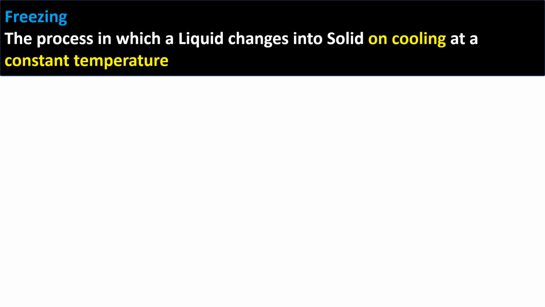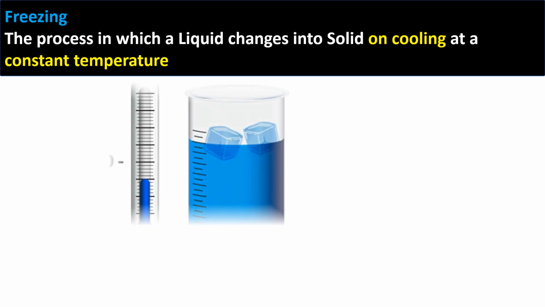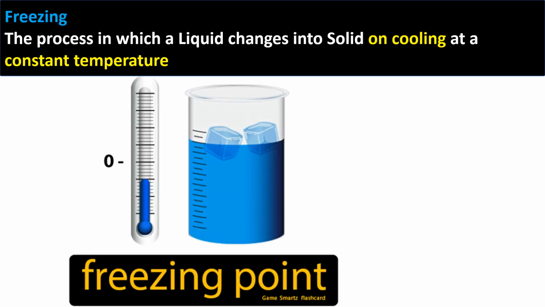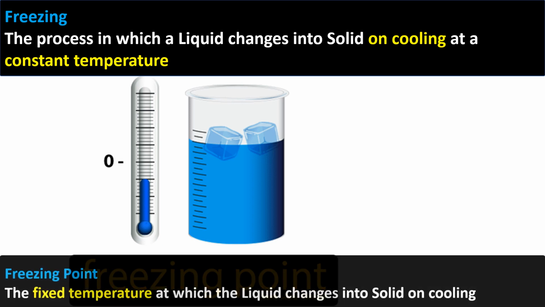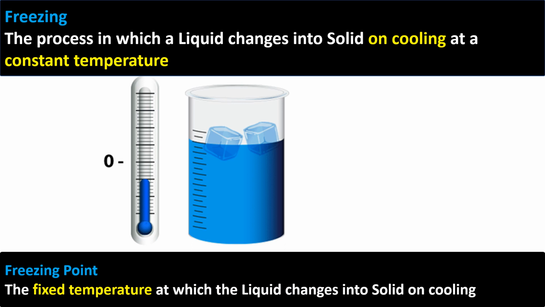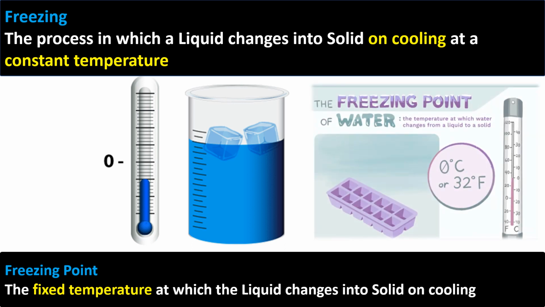Next topic is freezing. What is freezing? The process in which a liquid changes into solid on cooling at a constant temperature. Now if you take water, water becomes ice at 0 degrees Celsius. Now the freezing point or melting point for a particular substance remains the same. It is the temperature at which this state changes or phase changes. What is freezing point? Freezing point is the fixed temperature at which liquid changes into solid on cooling. Now freezing point of water is 0 degrees Celsius.